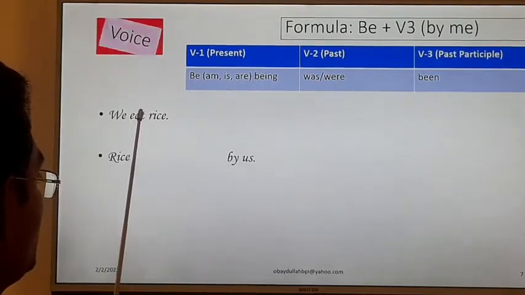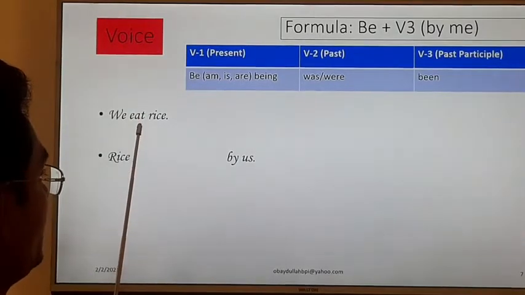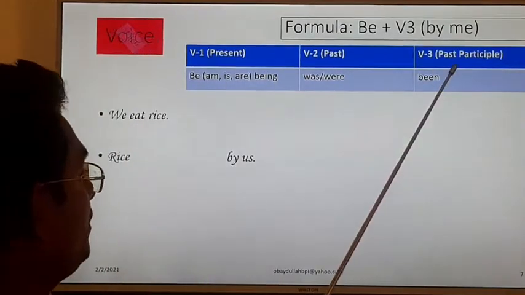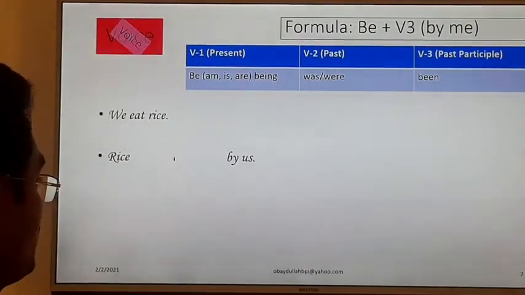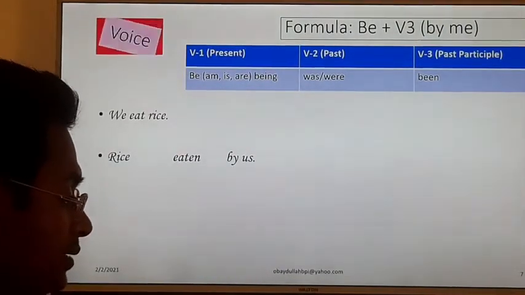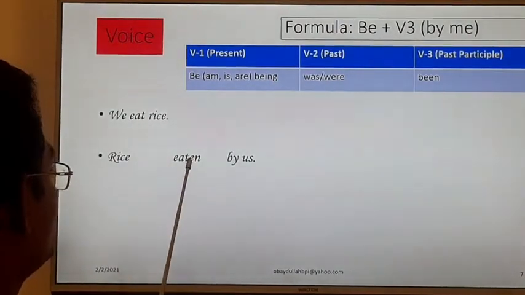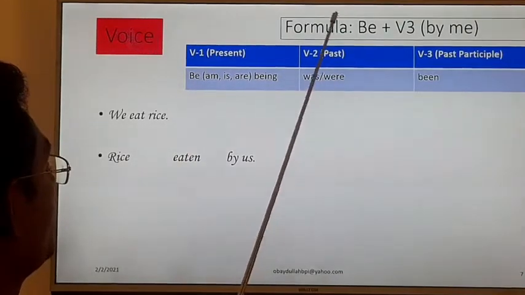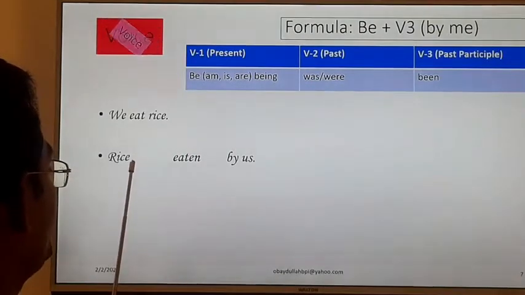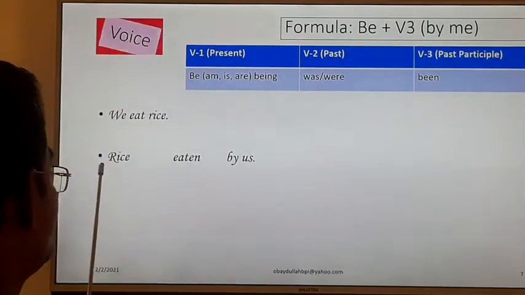Now it is the present form, verb number 1, and I have to change it into verb number 3, the past participle. What is the past participle form? Eat, eaten. So I have written the verb number 3, V3. Now we have to take the help of the be verb. I have to write the be verb here, and we have to match this be verb with the subject rice.